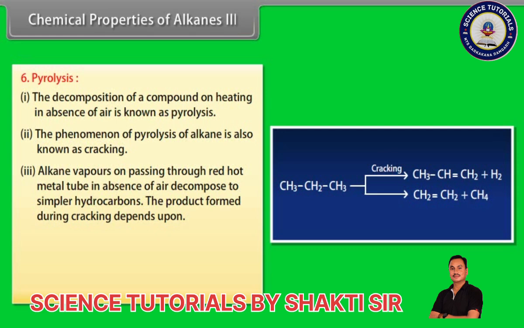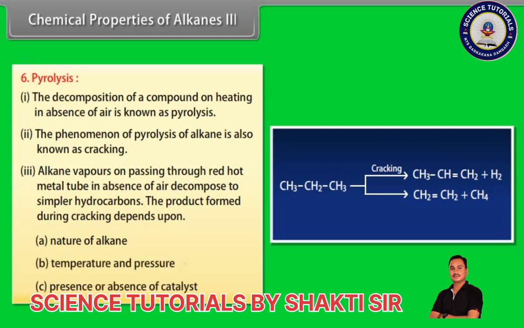The product formed during cracking depends upon: A, nature of the alkane; B, temperature and pressure; C, presence or absence of a catalyst. Here is an example of cracking.